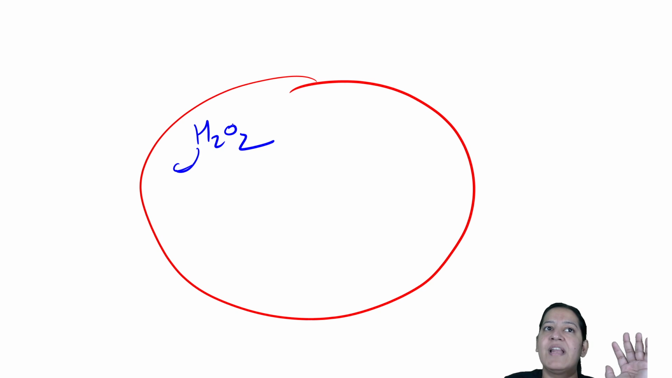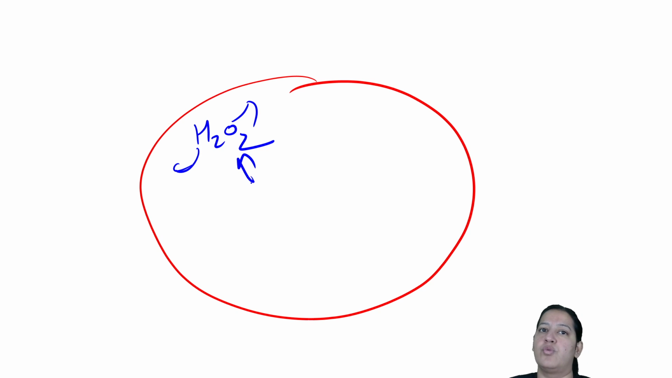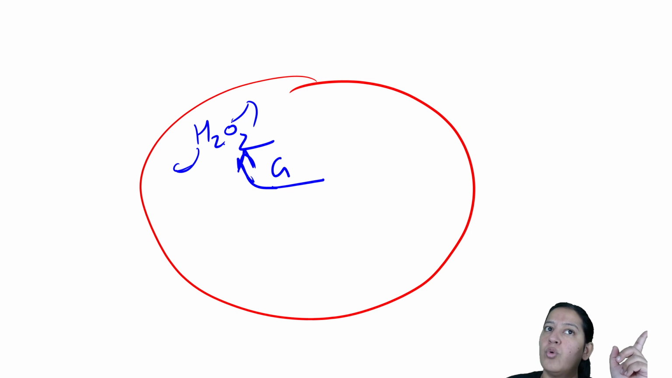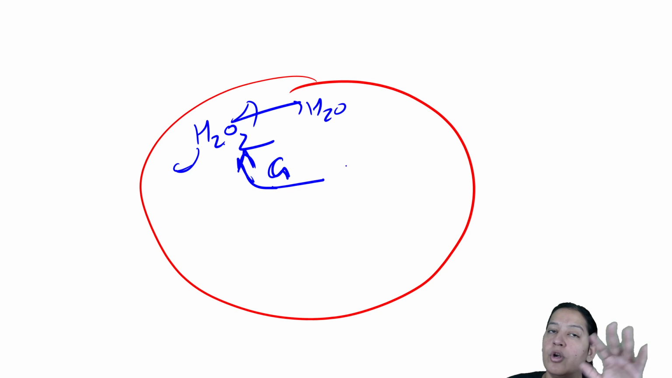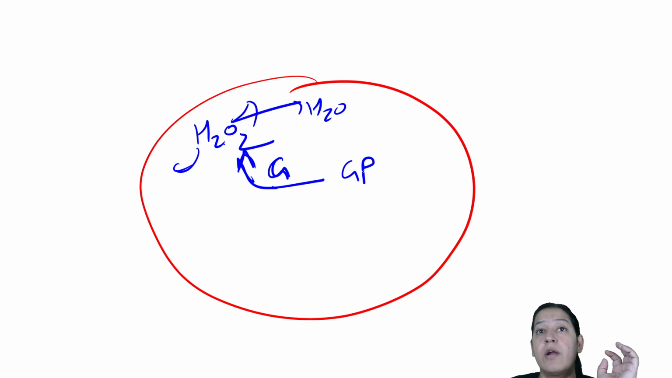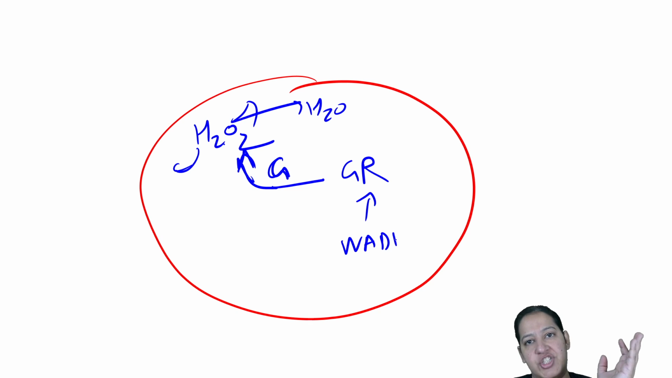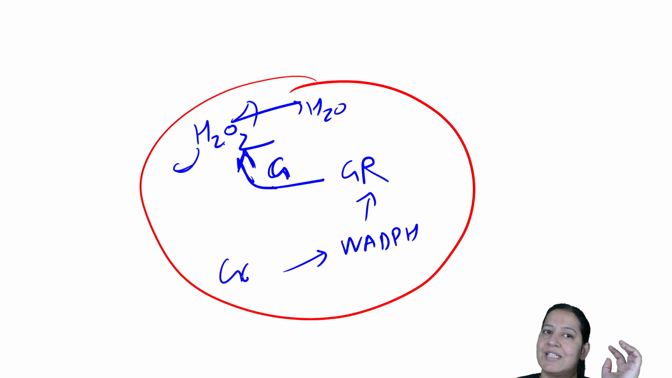Now this H2O2 will kill the cell if I do not kill this H2O2. So for scavenging this H2O2, we have glutathione. Glutathione will convert this H2O2 immediately into water as soon as it is formed. But for glutathione to be reduced again, we require another enzyme, glutathione reductase. For glutathione reductase, we require NADPH. For NADPH, we require G6PD.